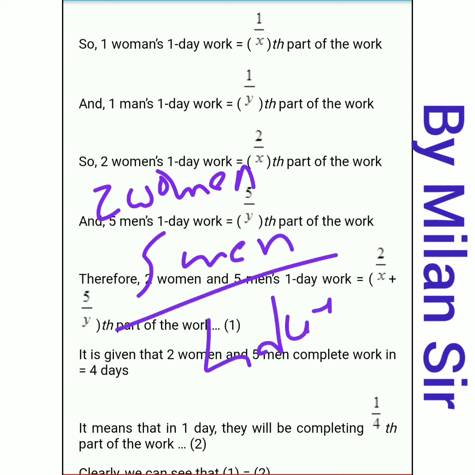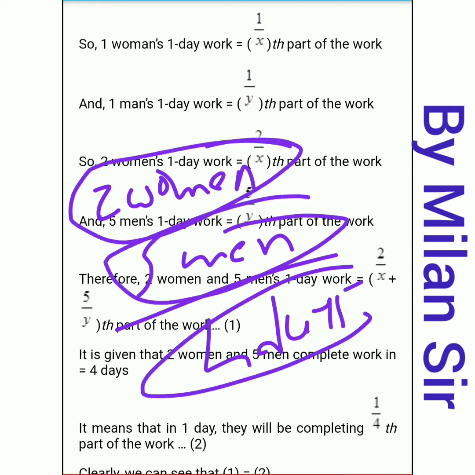Right now, what we are doing here is converting all things into one day only. That means how much work 2 women complete in one day, how much work 5 men complete in 1 day, and total work in 1 day. All things right now we are converting into one day.